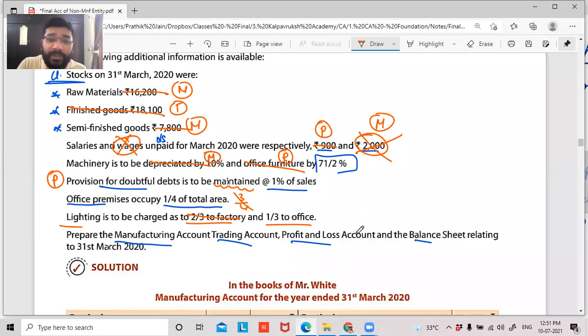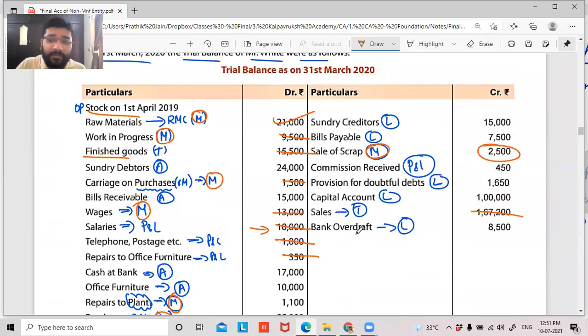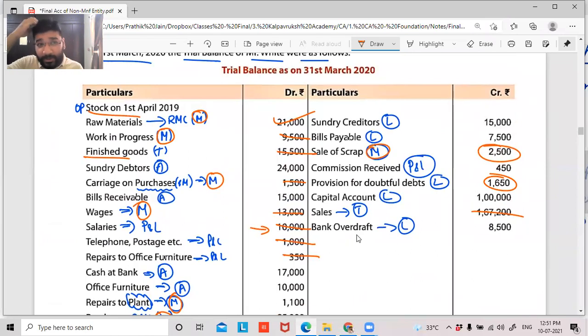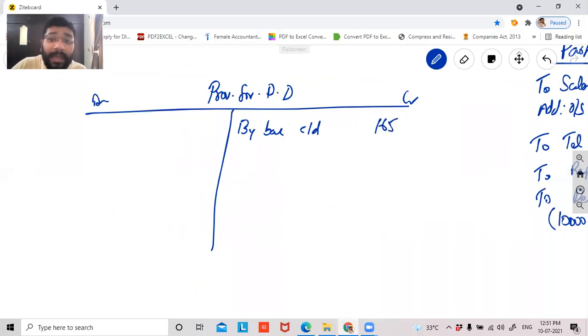Guys, in the question, there is a provision that has been given, 1650. What is this provision? Can I say this is the opening balance? This trial balance is still not the final trial balance because adjustment is not done. With this trial balance, you do the adjustment entries, only then you'll get the closing trial balance properly, right? So this is your draft trial balance. Adjustment is still not done, which means this 1650 is your opening liability.